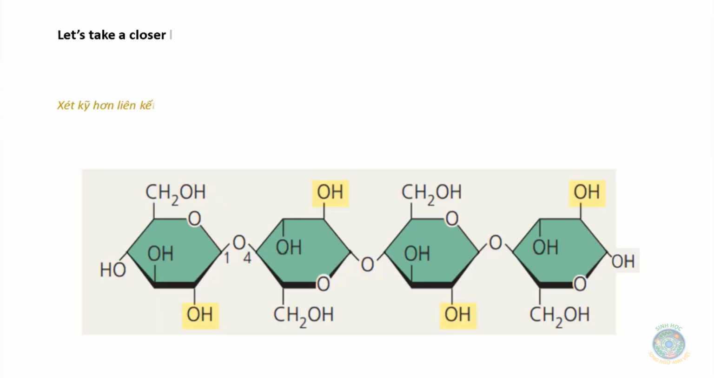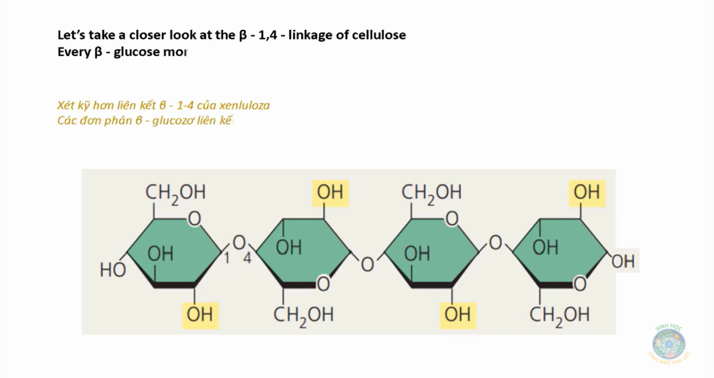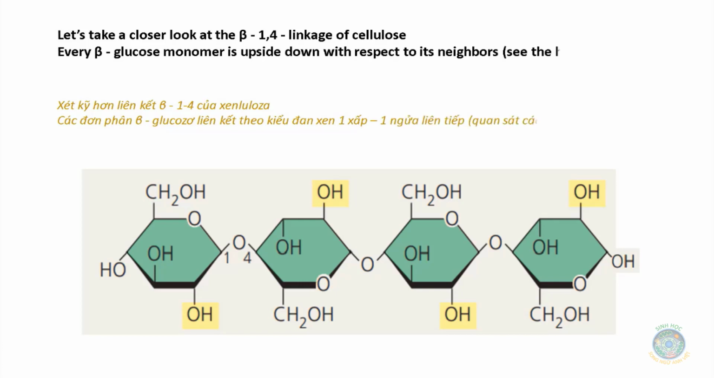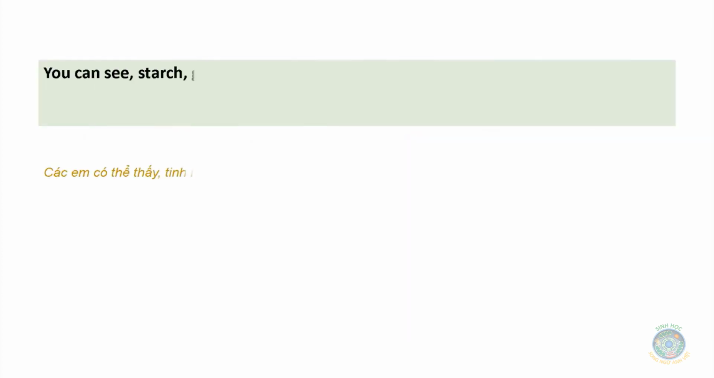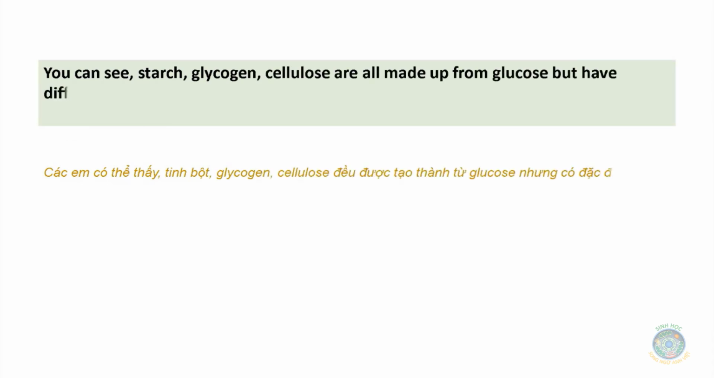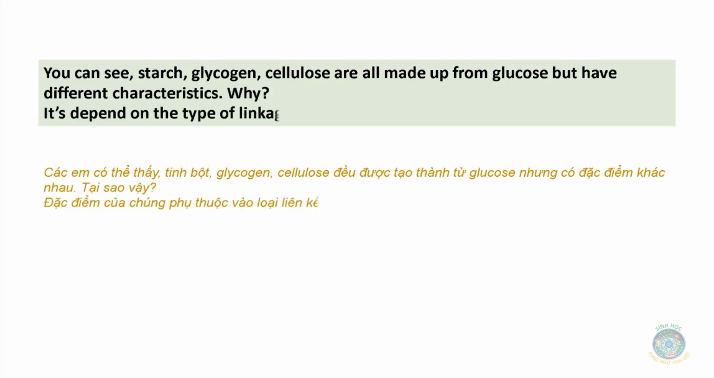Let's take a closer look at the beta-1,4 linkage of cellulose. Every beta-glucose monomer is upside down with respect to its neighbors. See the highlighted OH groups, making the linkage very strong, so cellulose is the top material. You can see starch, glycogen, cellulose are all made up from glucose but have different characteristics. Why? It depends on the type of linkage and quantity of branch they have.